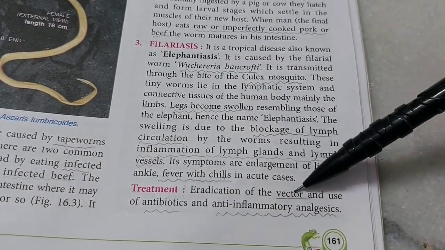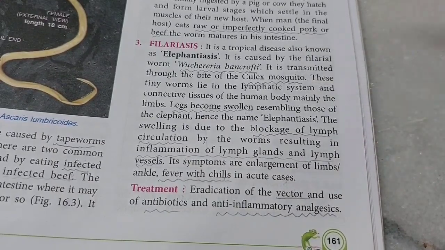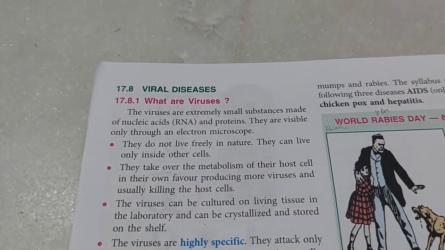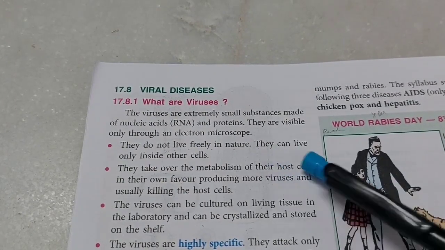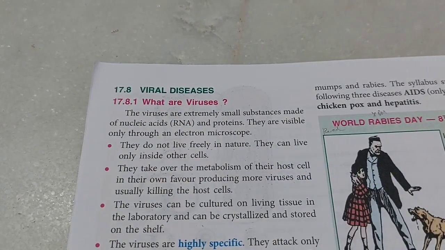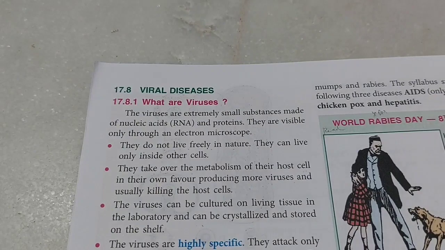Also eliminate the vector. What is the vector in this case? The Culex mosquito. Next, what are viruses? Viruses are extremely small substances. I can't even call it a microorganism because it's on the borderline of living and non-living things.